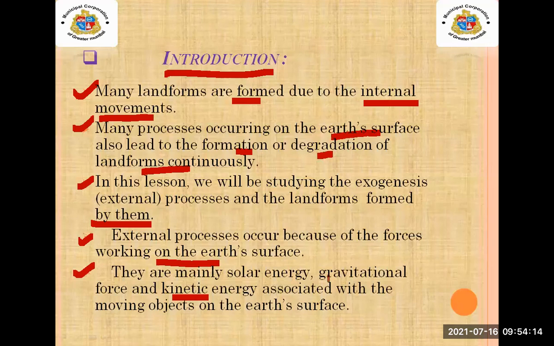Those movements are happening in the interior part of the earth. Yes, but when different types of energy are generated with the volcanic eruption, then because of the wind, that we can say is a kinetic energy associated with the moving objects on the earth surface. So this is the introduction of chapter 3.